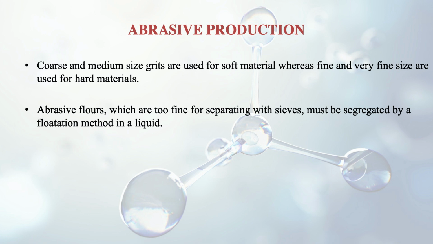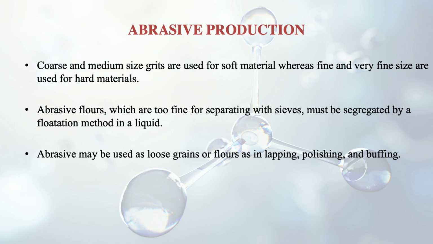Abrasive flours, which are too fine for separating with sieves, need to be segregated by a flotation method in a liquid. So the size may become even smaller than the size of the sieve, and in that case we use a different method, the flotation method. Abrasives may be used as loose grains or flours, as in lapping, polishing and buffing.